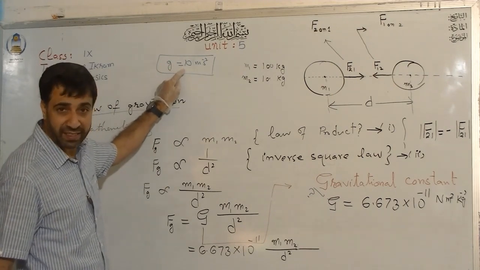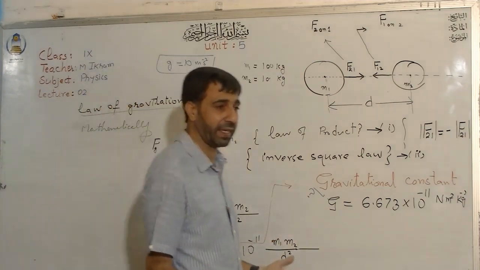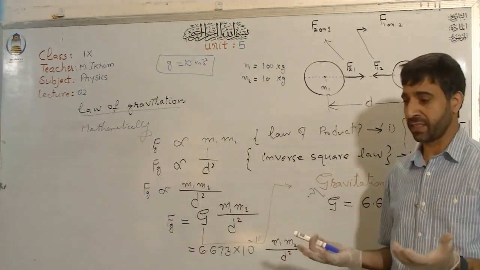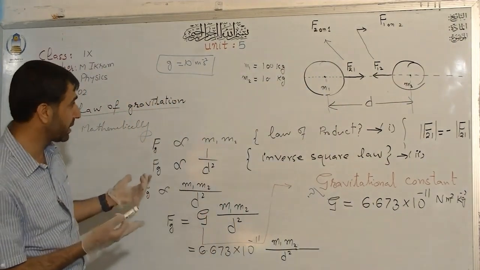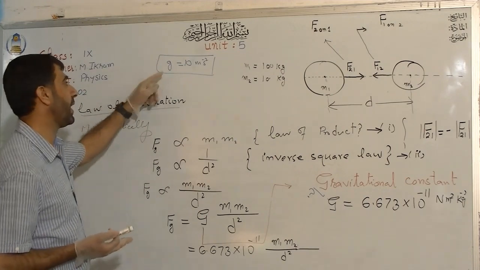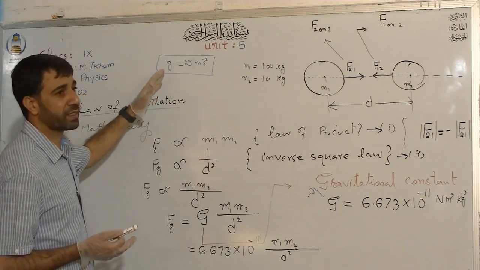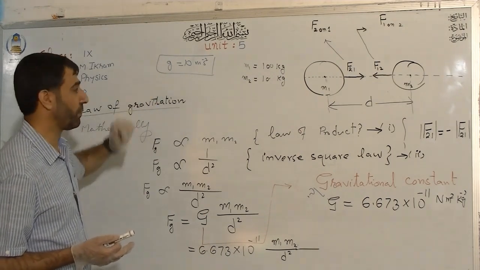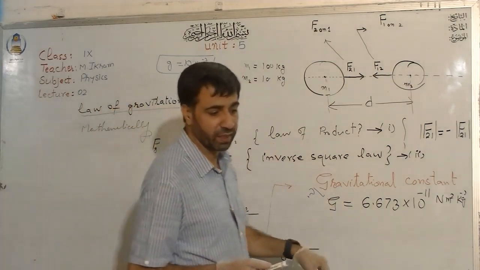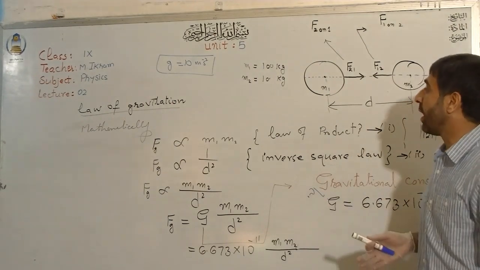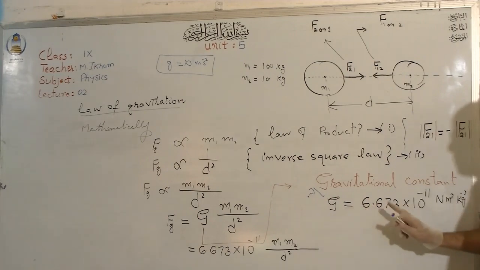While this is gravitational acceleration, and you have learned about gravitational acceleration in chapter number 2, that its value may change, right? It may change with change in altitude, it may change from planet to planet. You might have learned that it has a different value on the moon than on the earth. For example, on the moon, it is 6 times smaller than that of the earth. But this value is the same everywhere. It is the same on the moon, it is the same on the sun. Wherever you go, you will have this value the same.